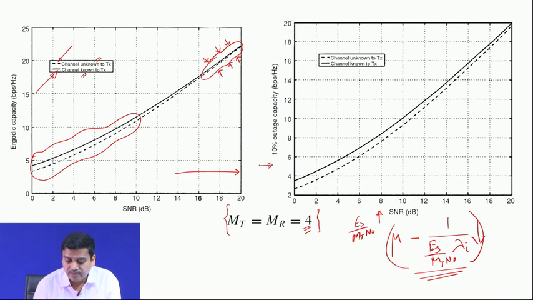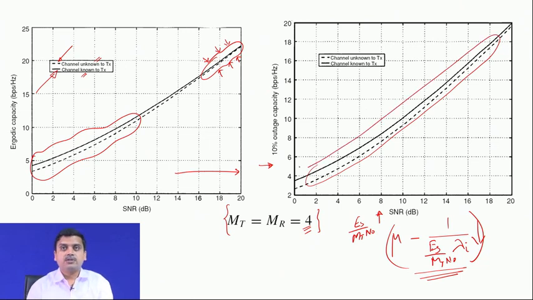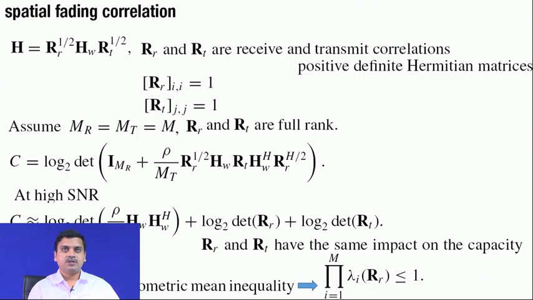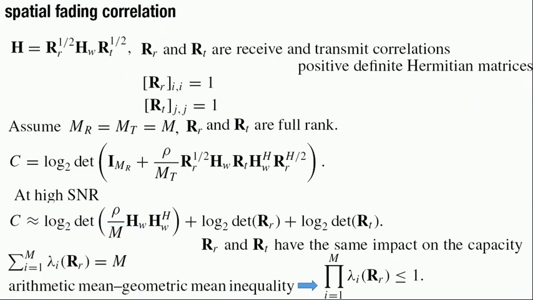We also talk about the 10% outage capacity. There we see that the difference is much more notable, but depending upon the situation, one has to choose the appropriate mode of operation. When we use the code book, it is not a full CSI, but a partial CSI information about the channel. The next important thing that we would like to see is the effect of spatial fading correlation.